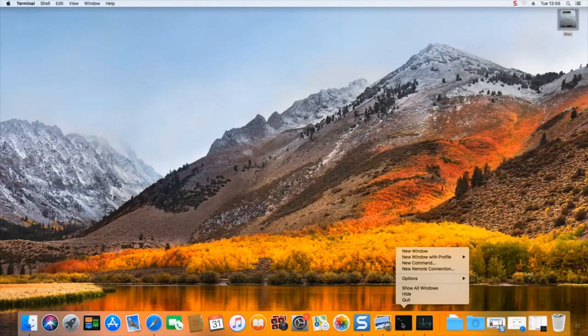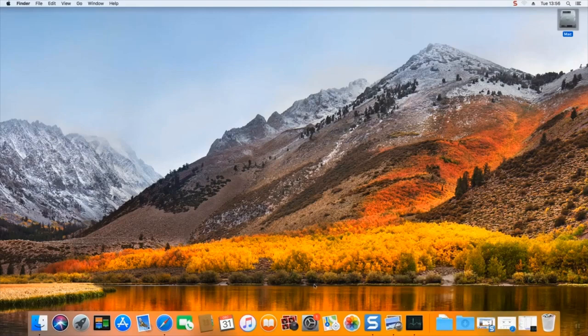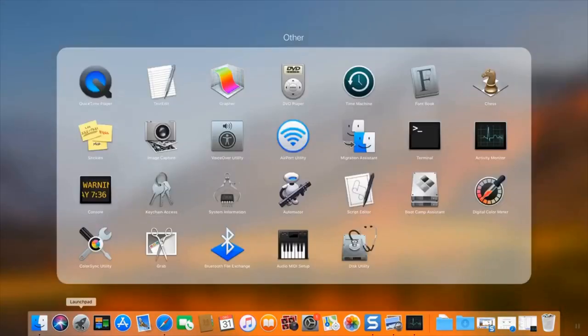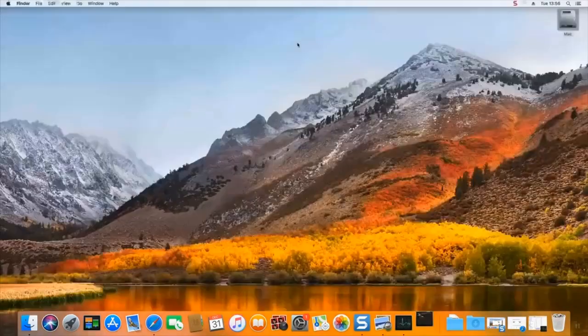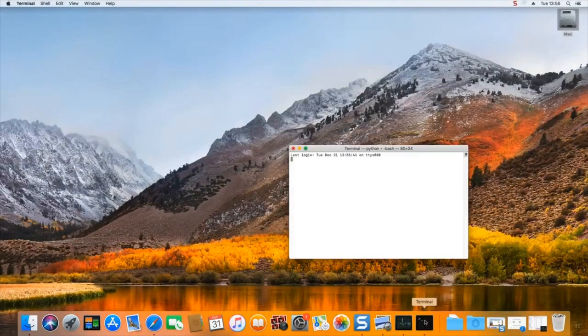I had the terminal window still open, so I probably need to reload it.